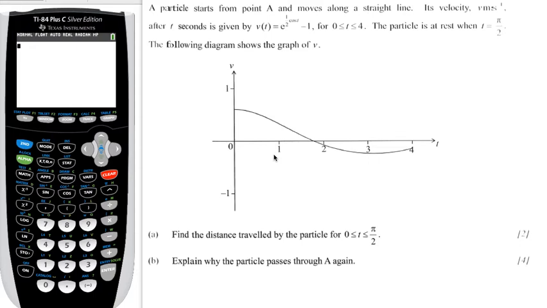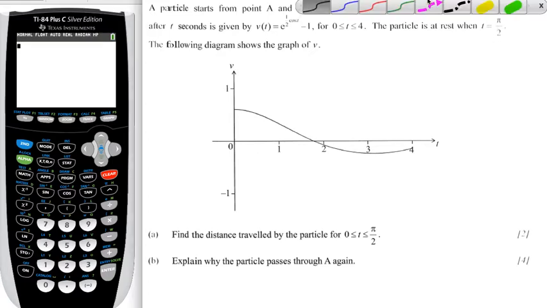In this example, we're given some information about a particle. It starts from some point A and moves along a straight line, so back and forth on some straight line. Its velocity after t seconds is given by this nice equation from 0 to 4, which is graphed out here. The particle is at rest when t is equal to pi over 2. So let's put that on there. Velocity is 0 here when you have time pi over 2.